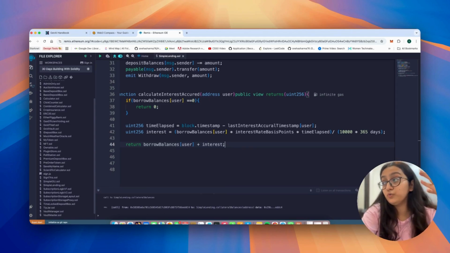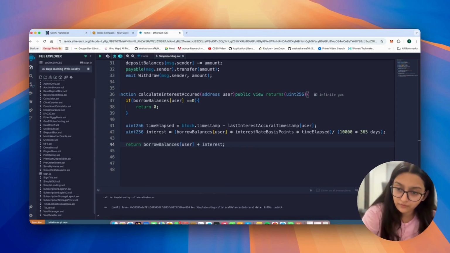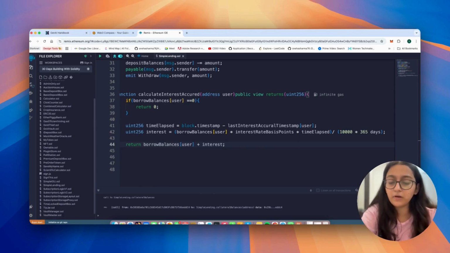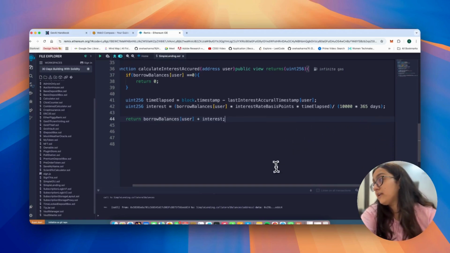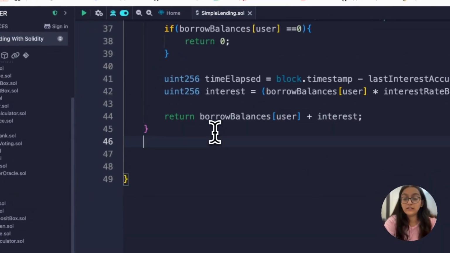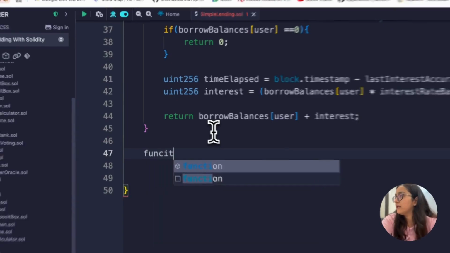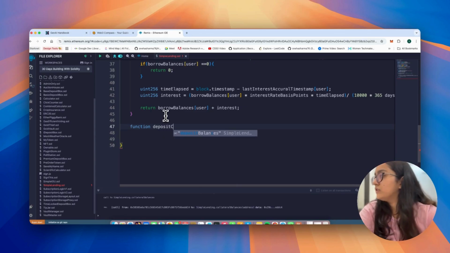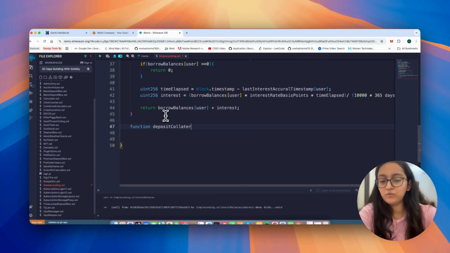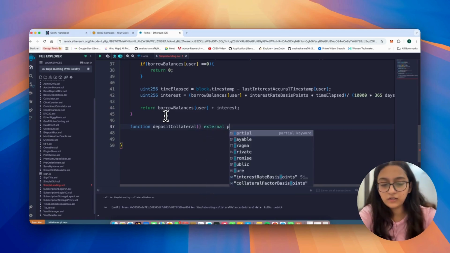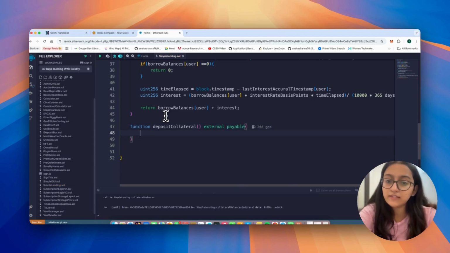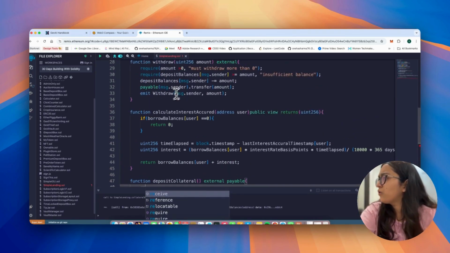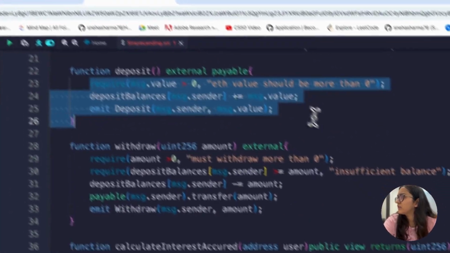The total is what we use in all other functions to verify borrowing eligibility, check repayment amounts, and validate collaterals, etc. Now we will go on to writing another function, which would be deposit collateral. Again, very cute little function here. Deposit collateral. Not taking here, we're saying external, payable, again same conditions. I'll just copy it from here, right?